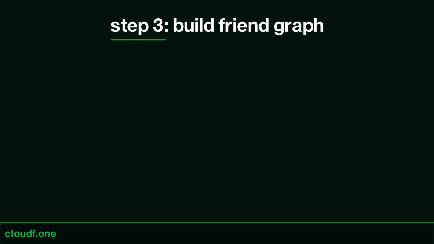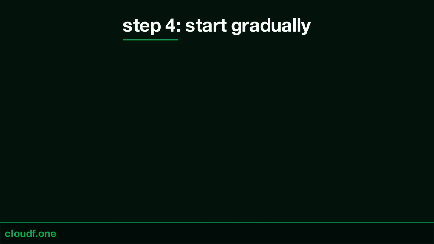Step 3: build a realistic friend graph. A brand new account with 0 friends, no Bitmoji, no story posts looks like a throwaway. Spend 1 to 2 weeks adding real friends, customizing your Bitmoji, posting occasional stories. 1 to 3 snaps or stories per day per account in the first few weeks. Burst posting is the textbook spam pattern.